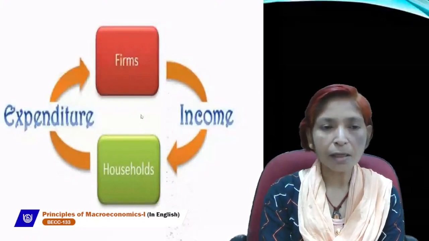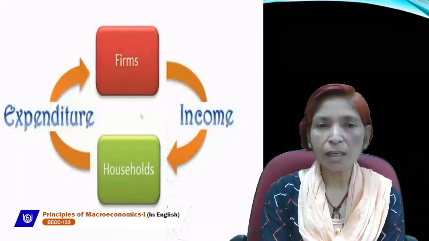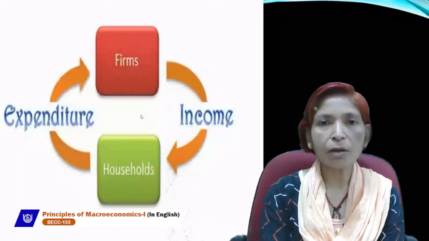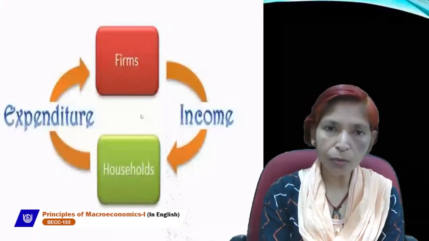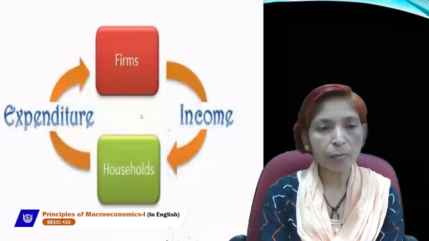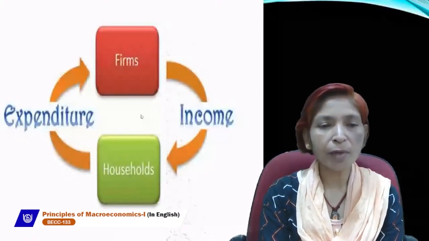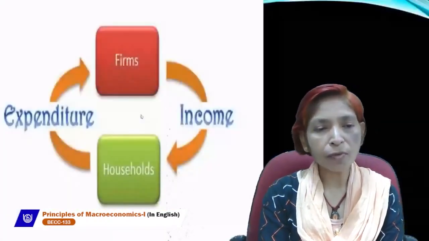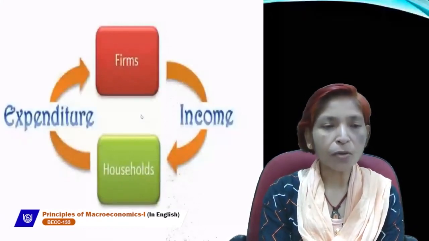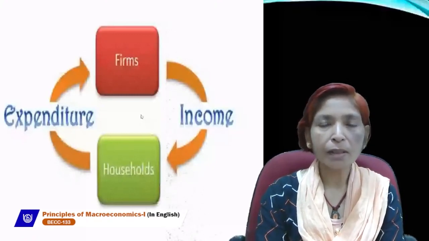In this case, there is no transaction done by money. So this flow is called real flow, in which money is not involved, the government sector is not involved, and the rest of the world sector is not involved. Only two sectors are involved, and transactions are based on the barter system. Barter system is that system in which money is not used for transaction. Goods can be used for change and exchange, and goods can be used for sale and purchase. So this type of flow is called real flow.